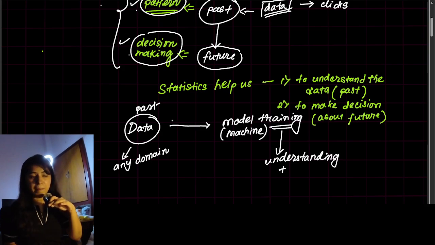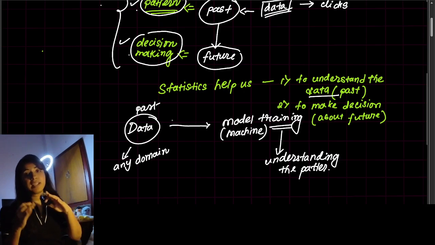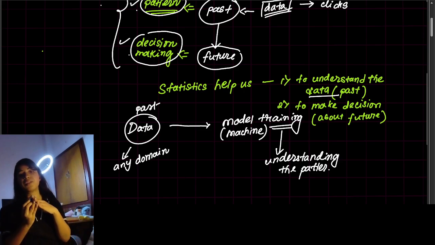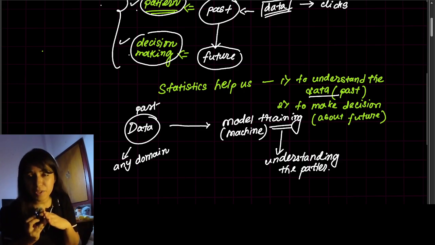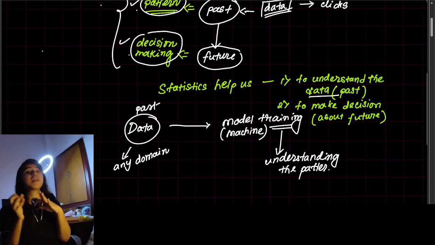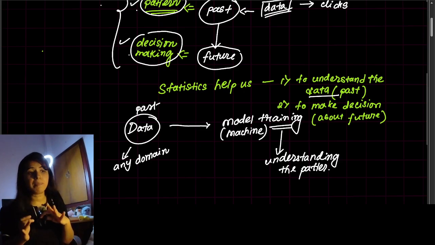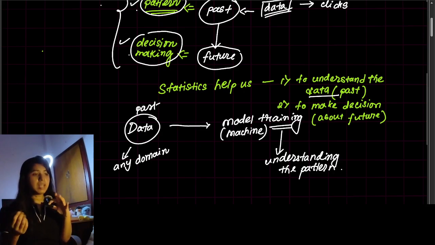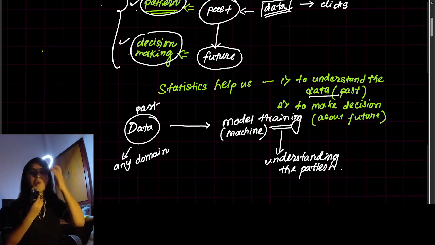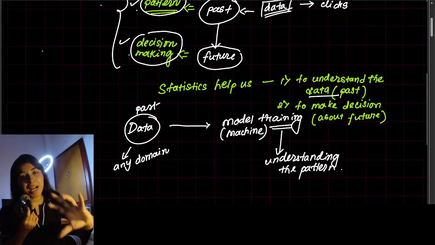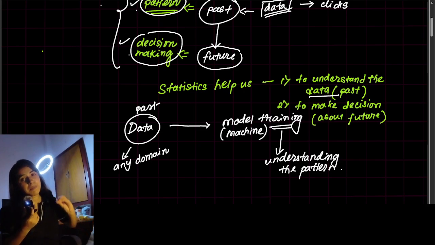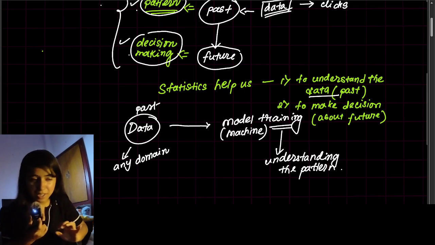Now that pattern is obviously understood by statistics. Because the logic is that all the algorithms, even the machine learning algorithms, deep learning algorithms, artificial intelligence, neural network algorithms, generative AI, everything, is all about understanding the pattern about the entity or the data. So everywhere, when a model is trained, some pattern is being recognized by the machine with some statistical logic.